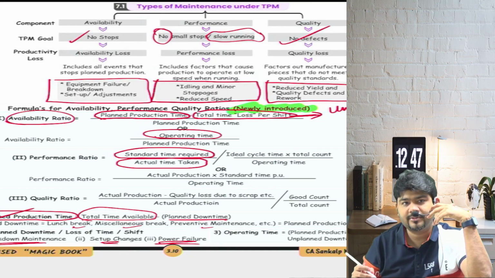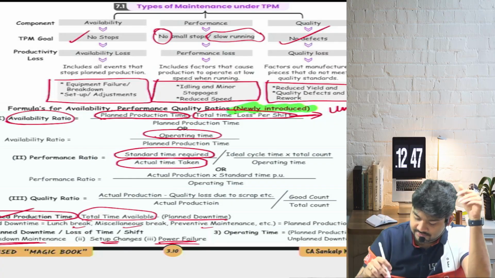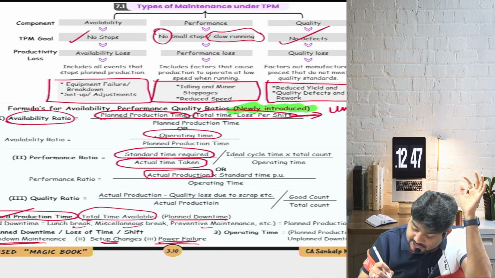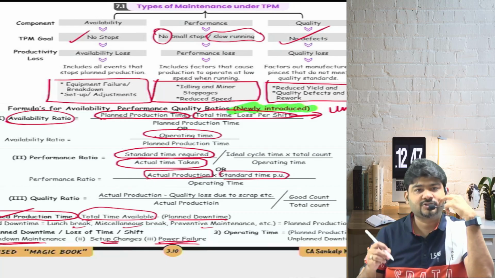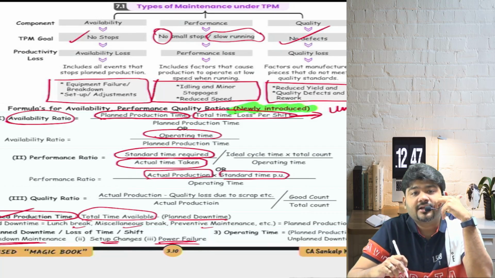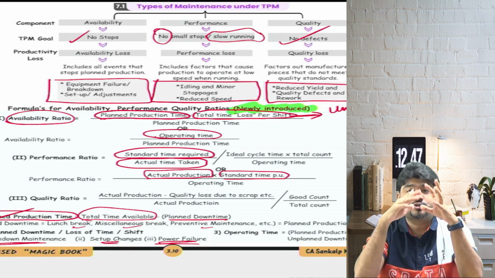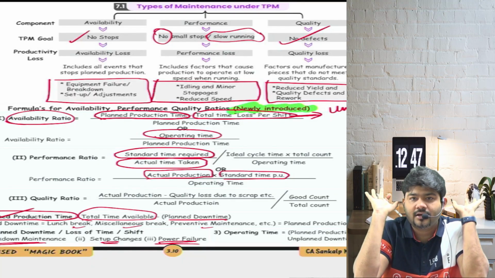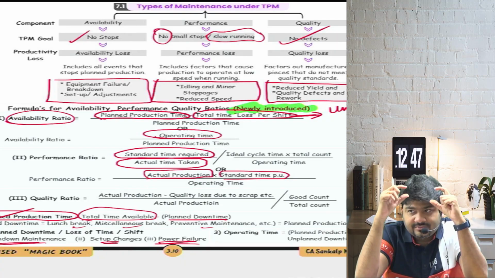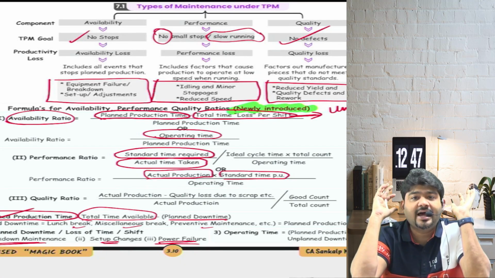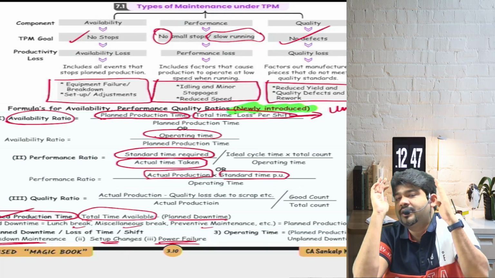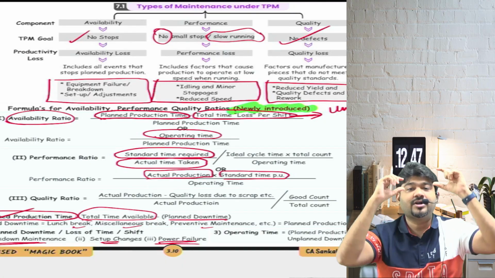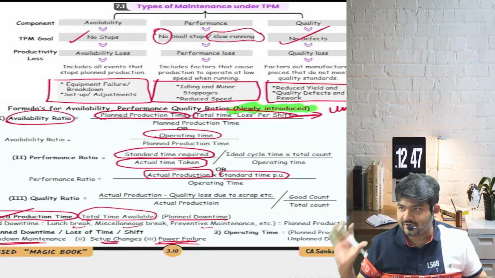So what is the standard time required and what is the actual time taken? If you want to expand the formula, then in that case, actual production into standard time per unit. So basically for the actual production that has been done, what is the standard time that you should have taken? Logically clear? That is called the standard hours for actual production, like in standard costing.